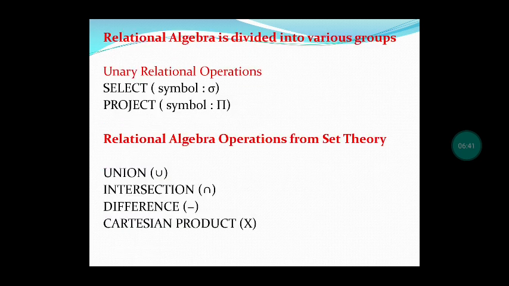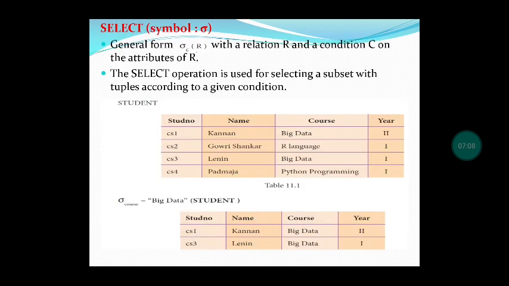Relational algebra is divided into various groups, that is, unary relational algebra operations. There are 2 unary relational operations: one is select and the other is project. For select, the symbol will be like this, and for project, the symbol will be pi. The relational algebra operations from set theory are union, intersection, difference, and Cartesian product. Let us see them one by one. The unary relational operation select has this general form.